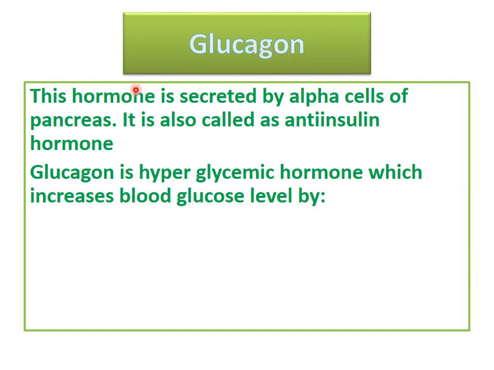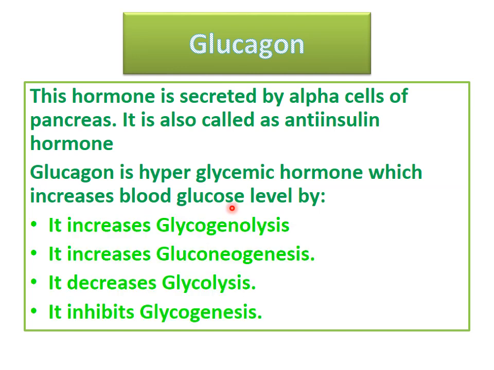Now glucagon, this is the hormone that is secreted by alpha cells of the pancreas. It is also called the anti-insulin hormone. It is a hyperglycemic hormone which increases blood glucose. It increases blood glucose level by increasing glycogenolysis, by increasing gluconeogenesis, by decreasing glycolysis, and by inhibiting glycogenesis.